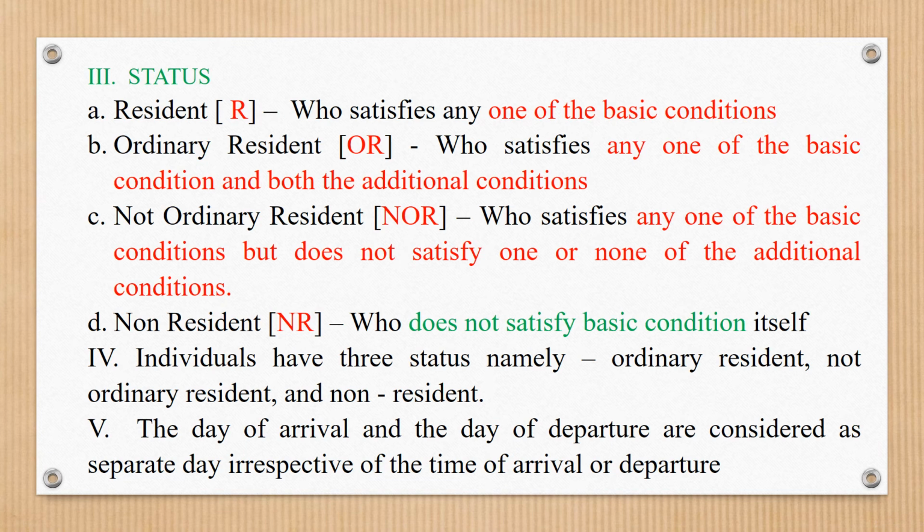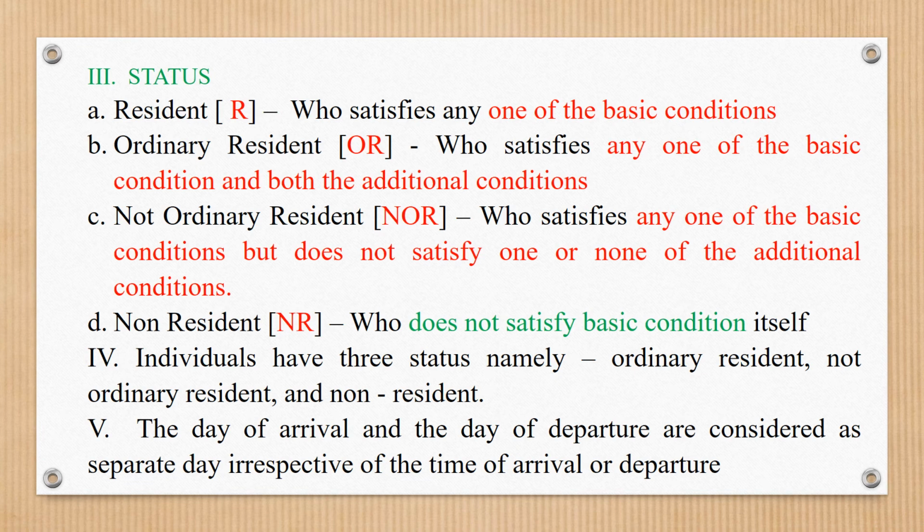Next, ordinary resident. Resident is also classified as ordinary resident and not ordinary resident. An ordinary resident is an individual who satisfies any one of the basic conditions and both the additional conditions in the previous year. He is called a resident and ordinary resident.